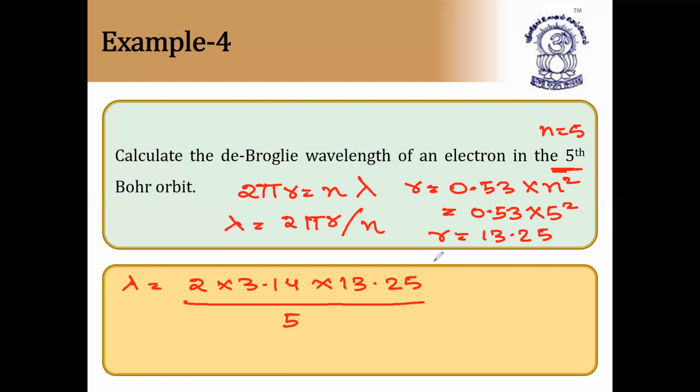It is equal to 83.21 divided by 5. 83.21 divided by 5, we'll get it as 16.6 angstroms, because the radius you have taken in angstroms, so definitely the wavelength is also in angstroms. So I hope this is clear for you. Next question.